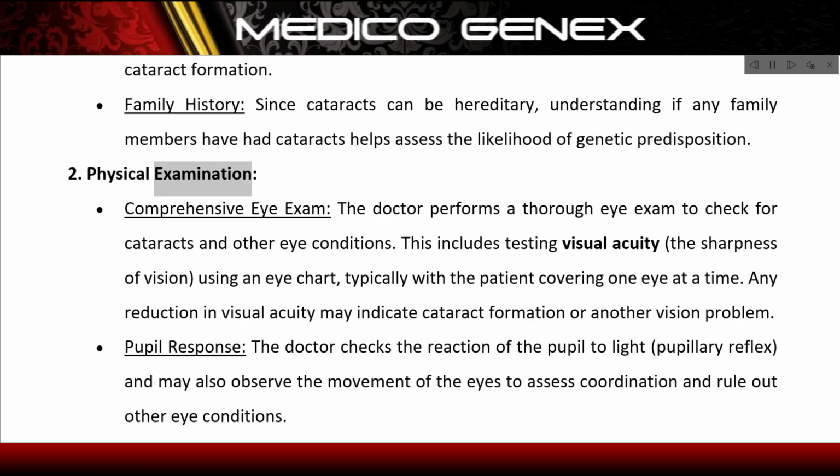2. Physical examination. Comprehensive eye exam. The doctor performs a thorough eye exam to check for cataracts and other eye conditions. This includes testing visual acuity, the sharpness of vision, using an eye chart, typically with the patient covering one eye at a time. Any reduction in visual acuity may indicate cataract formation or another vision problem.